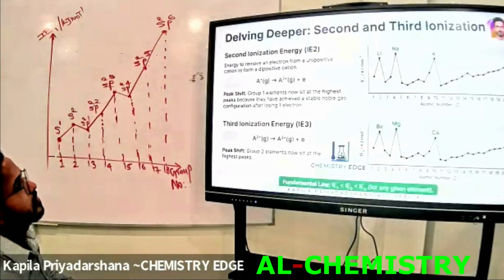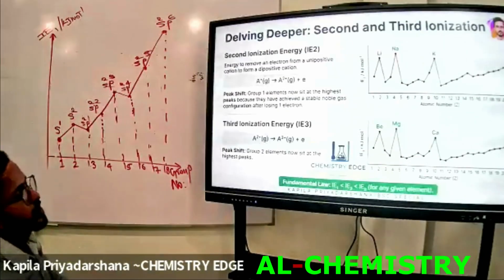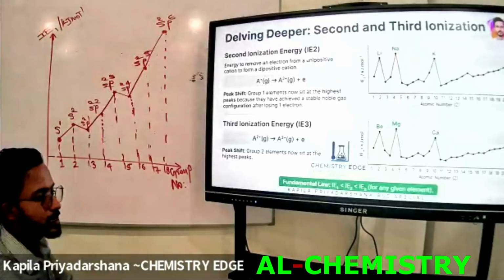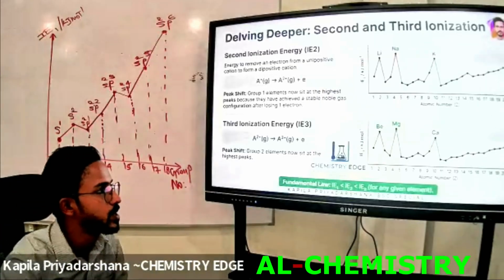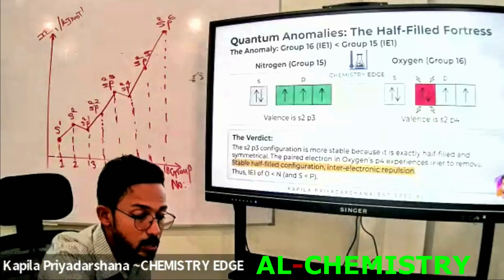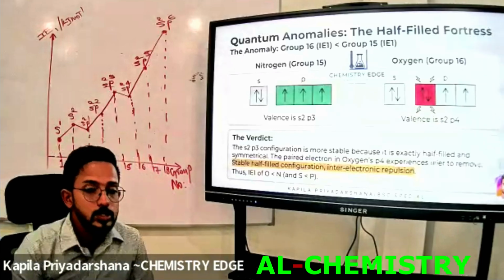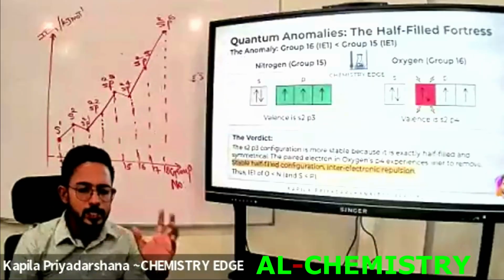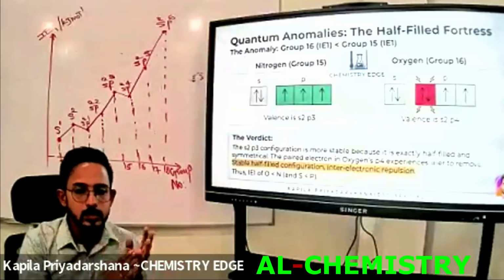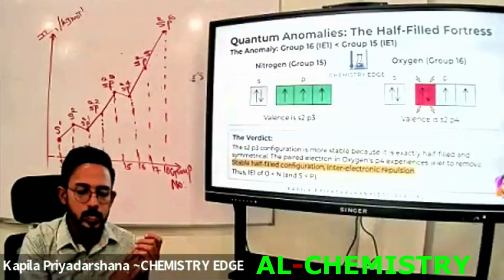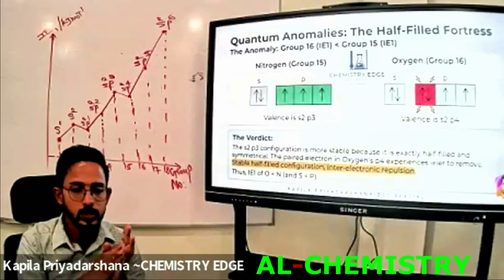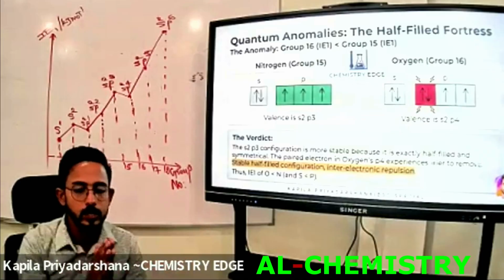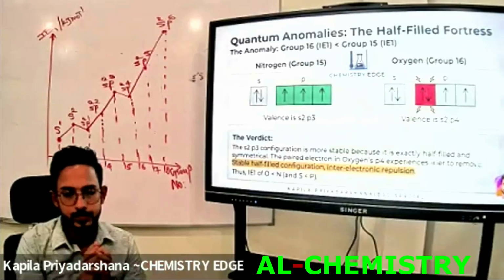And before we move to the second and third ionization energy, we are going to draw the 20 elements. You know from hydrogen to calcium there are 20 elements.